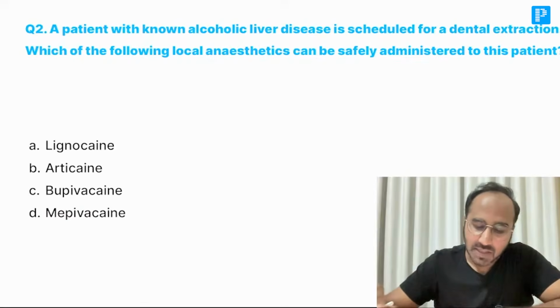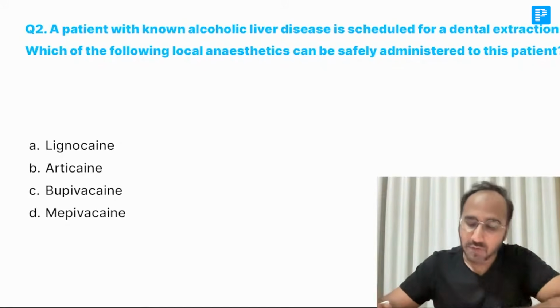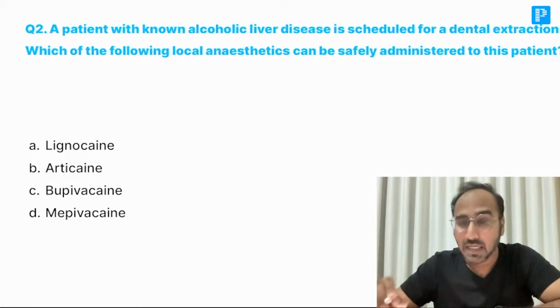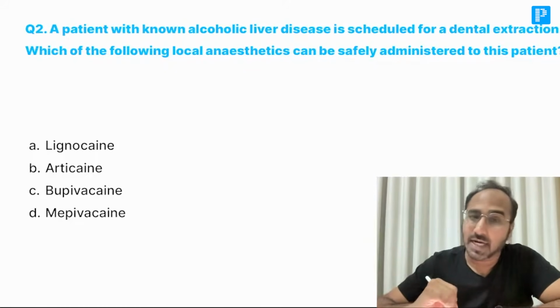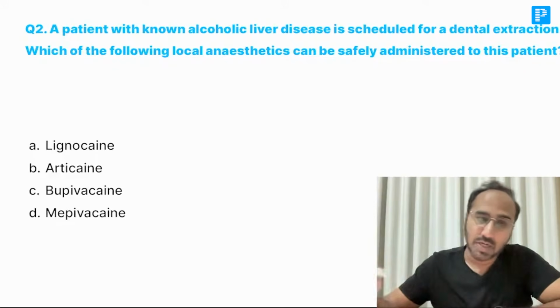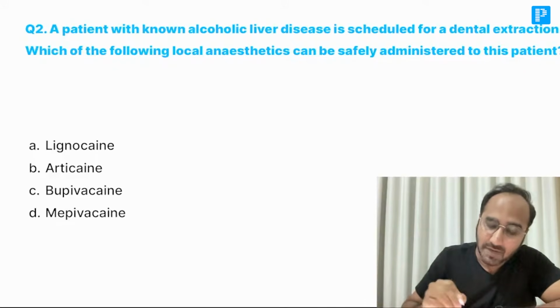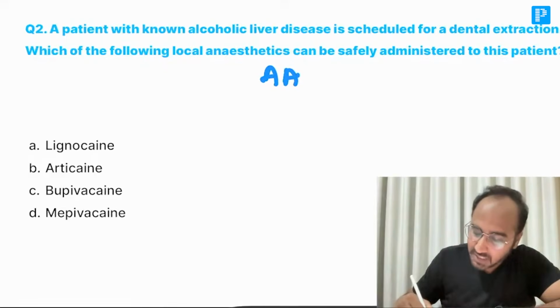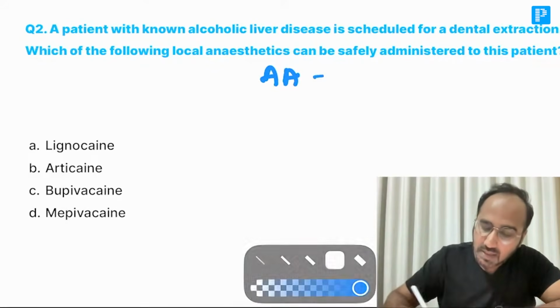Next, a patient with non-alcoholic liver disease is scheduled for a dental extraction. Which of the following local anesthetics can be safely given to this patient? Now guys, remember, this question is regarding local anesthetic safely given in a patient who's having some liver disease. So remember guys, always, amino-amides are the local anesthetic which can be safely given.